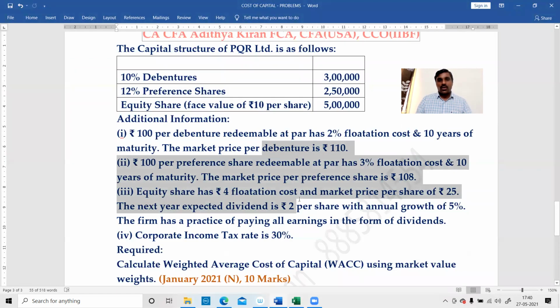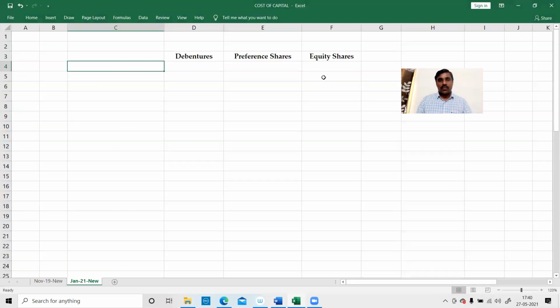First of all, take out the book value. What is the book value of debentures? 3 lakhs. Total book value of debentures is 3 lakhs, not per unit, total. This is in rupees. Preference shares 2,50,000. Equity shares 5 lakhs. So this is the total book value, in rupees.